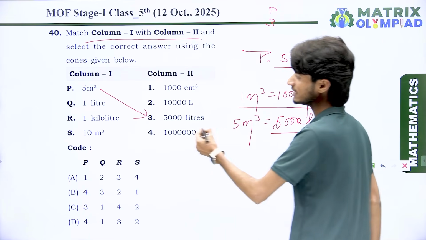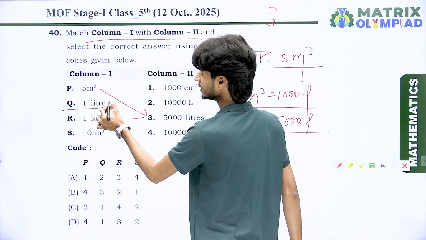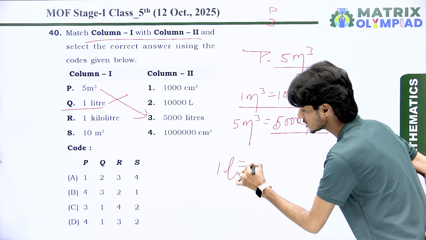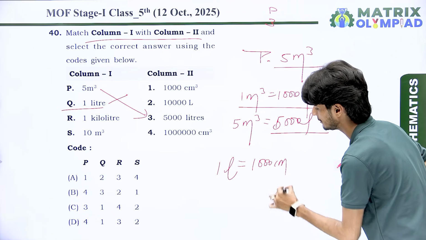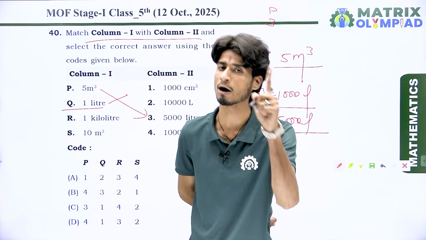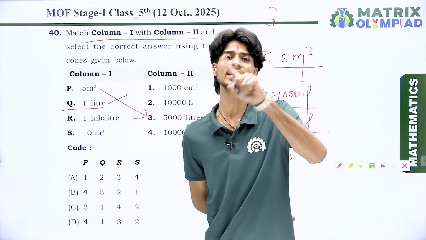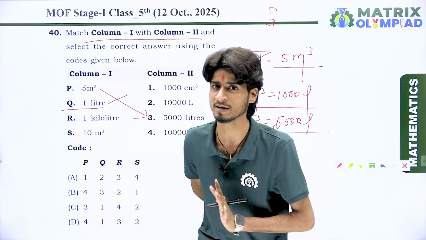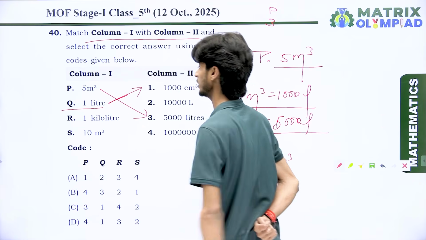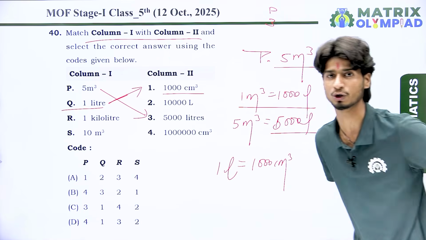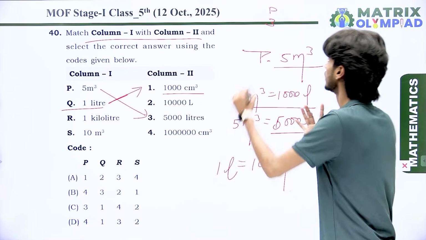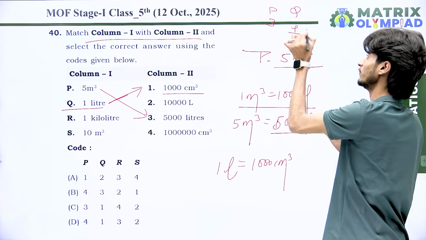Okay. Next one is point Q, and it says 1 liter. Look at here. You know very well, 1 liter is equal to 1000 centimeter cube. Remember, 1 meter cube is equal to 1000 liter, but 1 liter is equal to 1000 centimeter cube. It means point Q meets with point first.